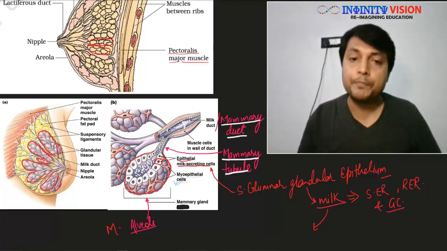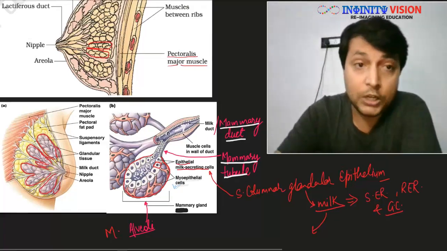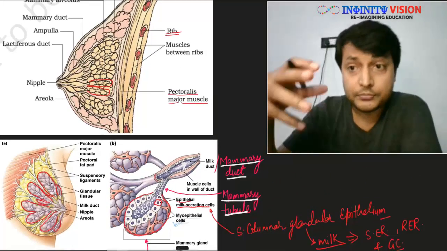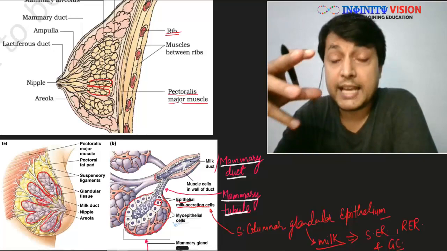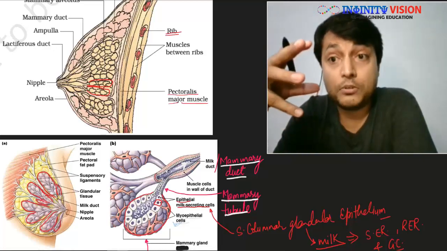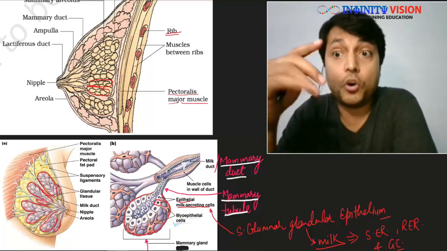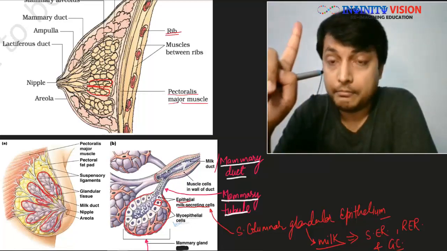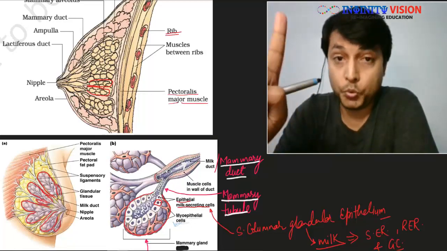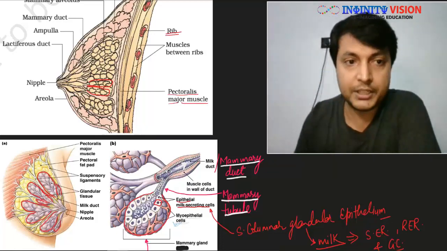Correct, it will be pushed out. Where will it go now? So this mammary duct is actually containing the milk, all the milk produced by all the alveoli of one mammary lobule, right? So one mammary lobule.